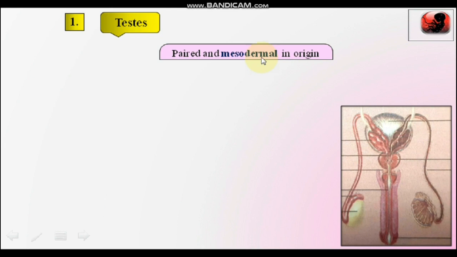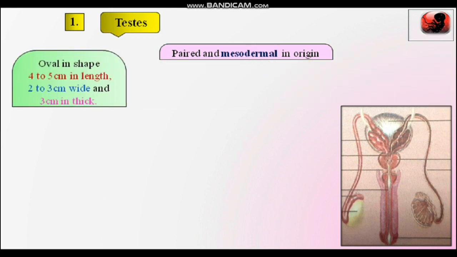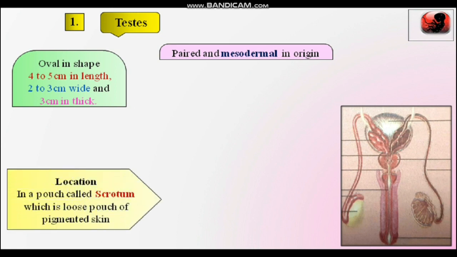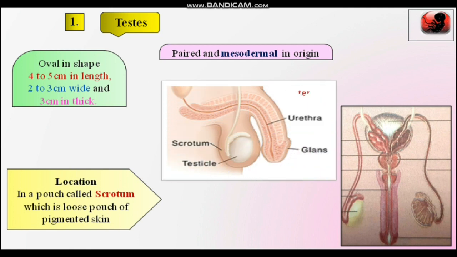What is the shape of the testes? It is oval in shape, and the length is about 4 to 5 centimeter, 2 to 3 centimeter wide, and 3 centimeter thick. Where are they located? They are located in a pouch known as the scrotum, which is a loose pouch of pigmented skin, and this pouch is present outside the abdomen, so it is extra abdominal in position. In this diagram, there is a scrotum. It is a lateral view of the male reproductive system.